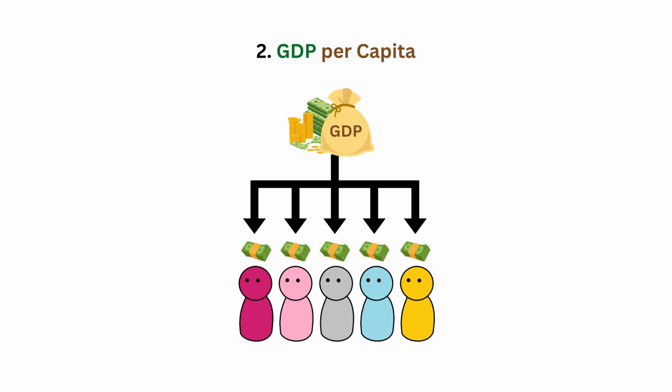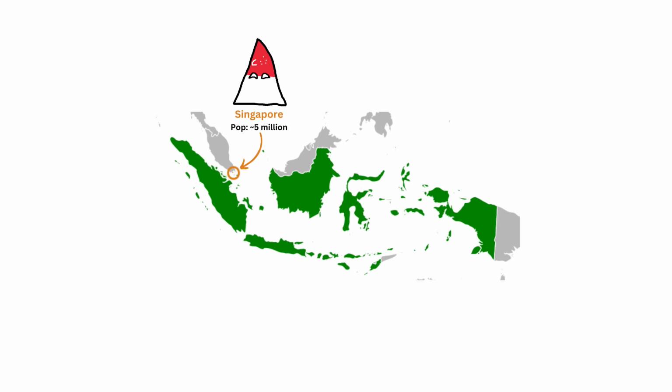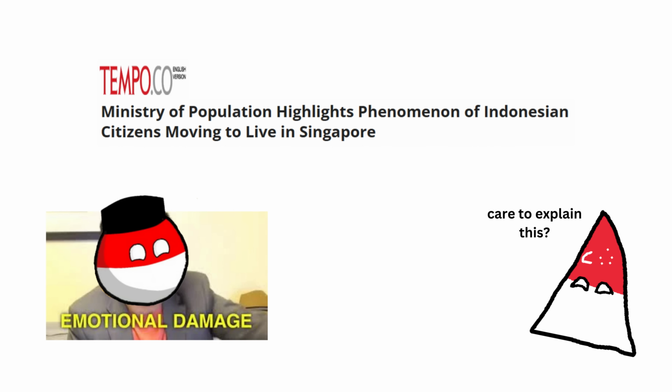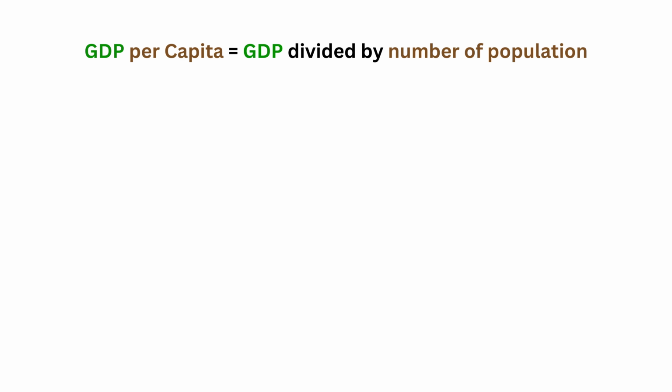Second is GDP per capita. Let's compare Singapore, a small country with about 5 million people, to its neighbor, Indonesia, which has around 280 million people. Indonesia's total GDP is much bigger than Singapore's because Indonesia has more people. But why do people say Singapore is richer than Indonesia? This is where GDP per capita comes in.